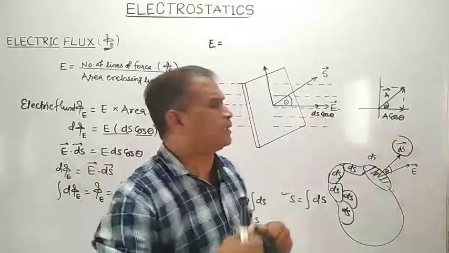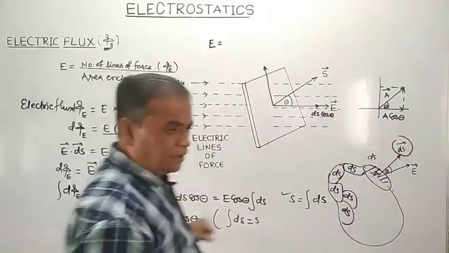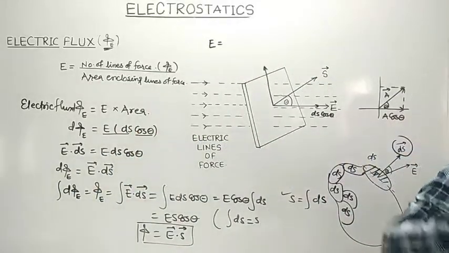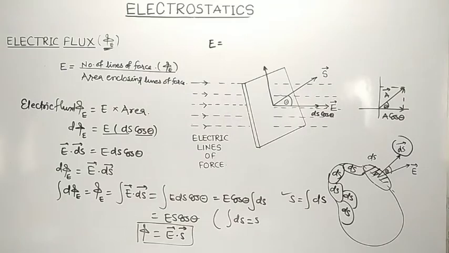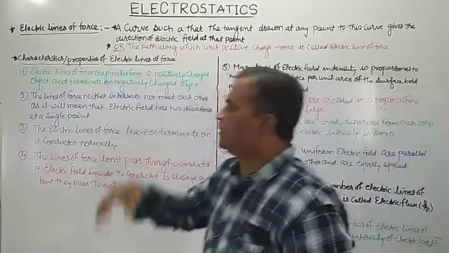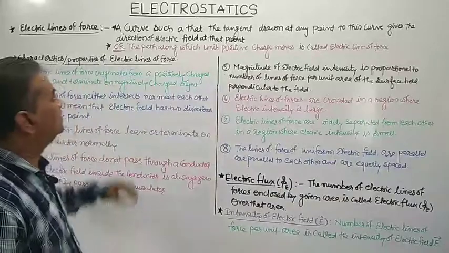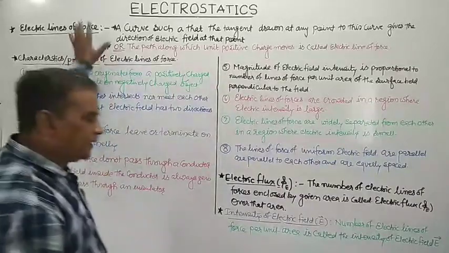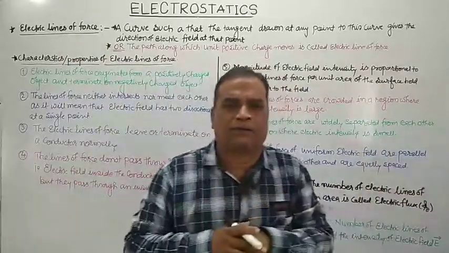So let us revise whatever we had seen, that is what is electric field, electric lines of force, their properties, and that of what? Electric flux. So one by one we will revise it. Let us just revise in short what we had studied in today's lecture. First, the definition of electric line of force.